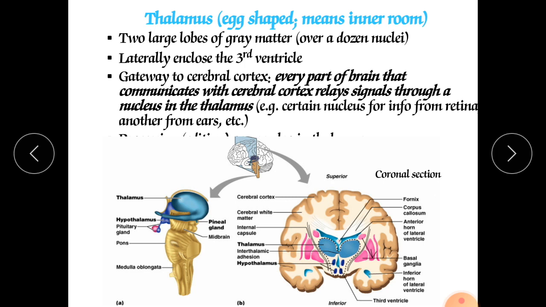That intermediate mass is the bridge of gray matter which connects the right and left halves of the thalamus. And this thalamus also has a tract which is made up of white matter, and its name is internal laminar